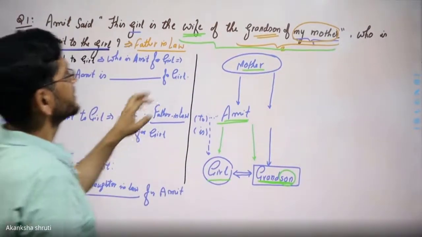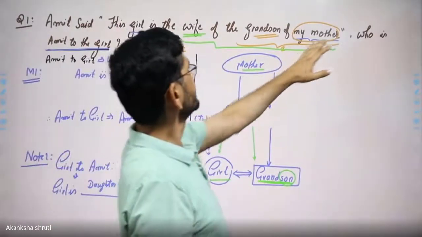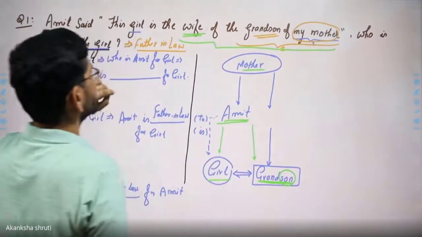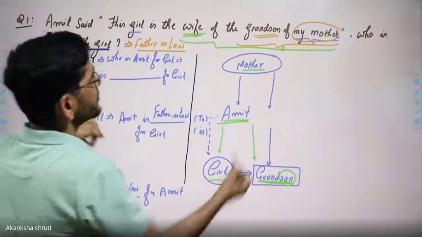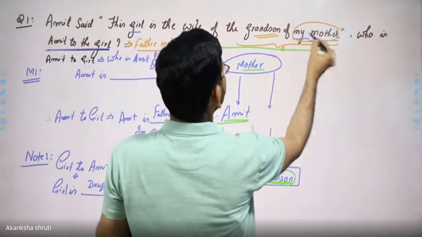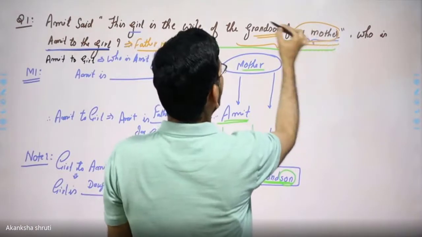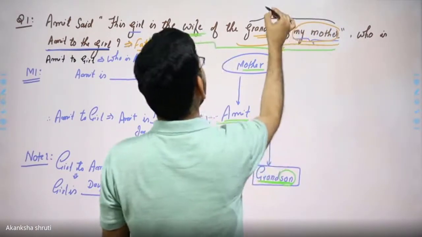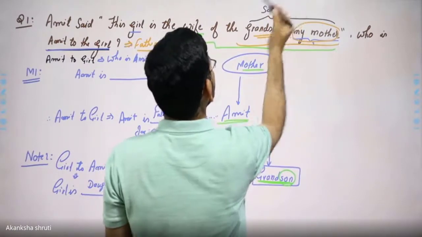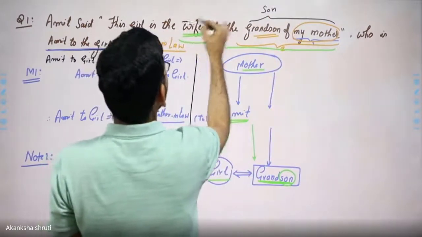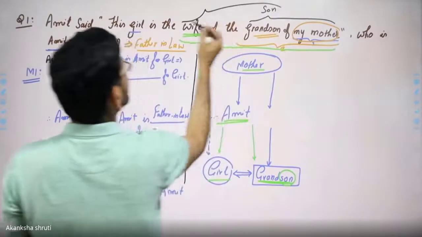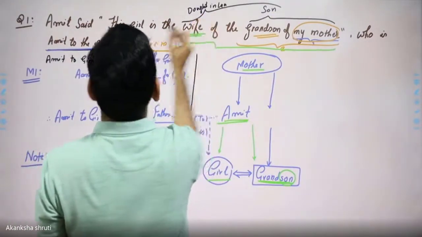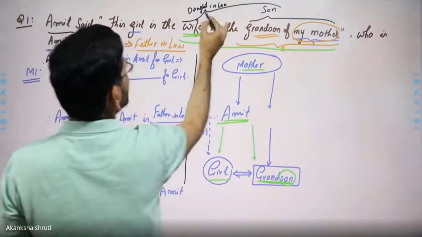Students, this can also be concluded by reading this carefully. How? So read it. Grandson of my mother. So grandson of my mother becomes the son. Now wife of my son becomes the daughter-in-law. So for Amit, the answer is